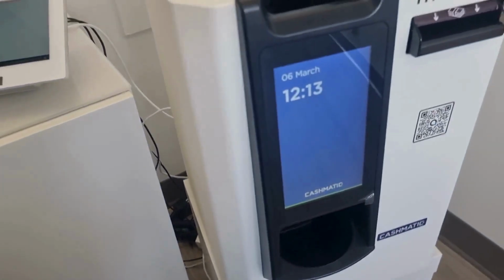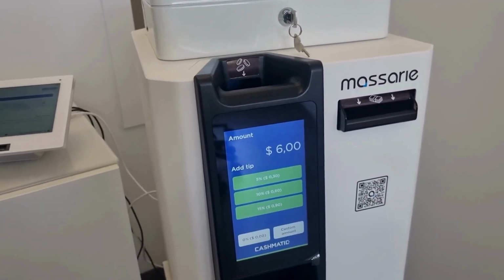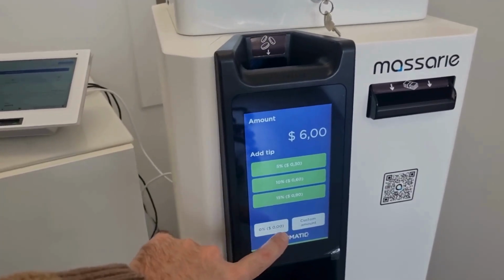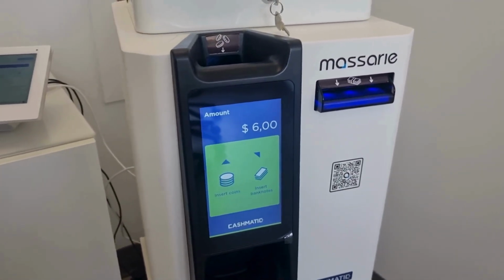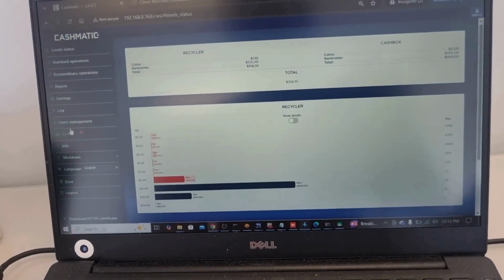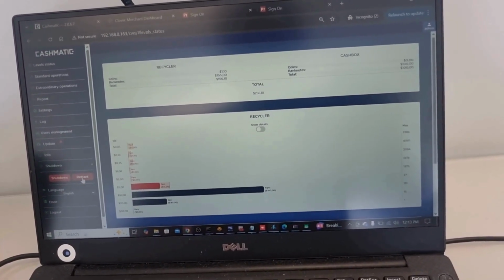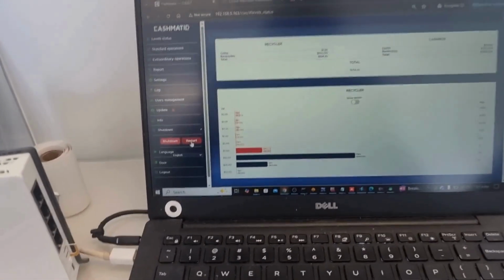Now another scenario is power interruption. If the device loses power, the transaction will stop immediately. If the power interruption happens before any cash is inserted in the device, the payment will be registered as power fail with no amount inserted.